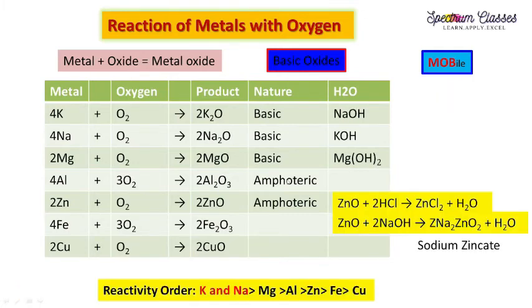Now the reactivity order. As I told you earlier, potassium is more reactive than sodium. Here potassium and sodium show the same reactivity. Then magnesium, aluminium, zinc, iron, copper. And you can relate this with the mnemonic. Calcium is not written over here. Elements which we have shown over here are kept in this order. Calcium is not written over here, so we skip the calcium, and the rest, silver and gold, we skipped.